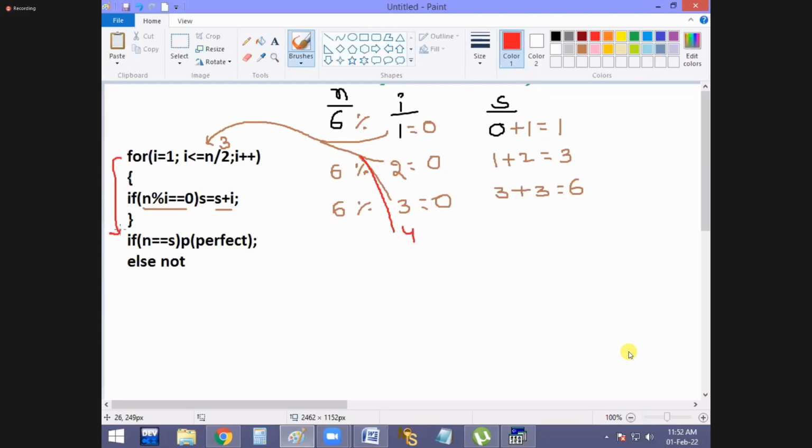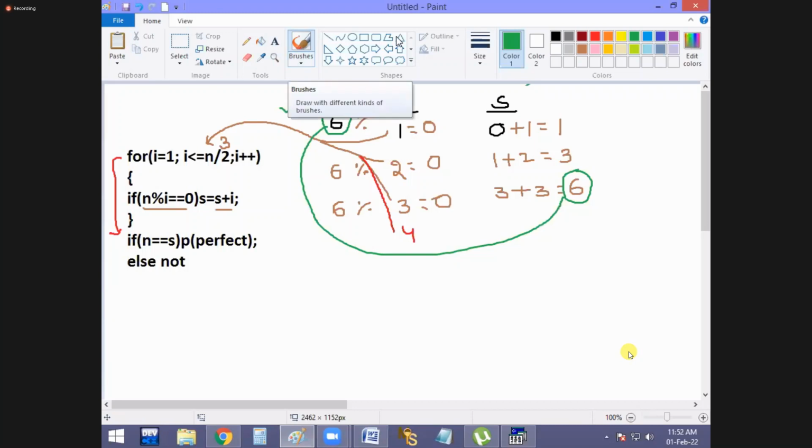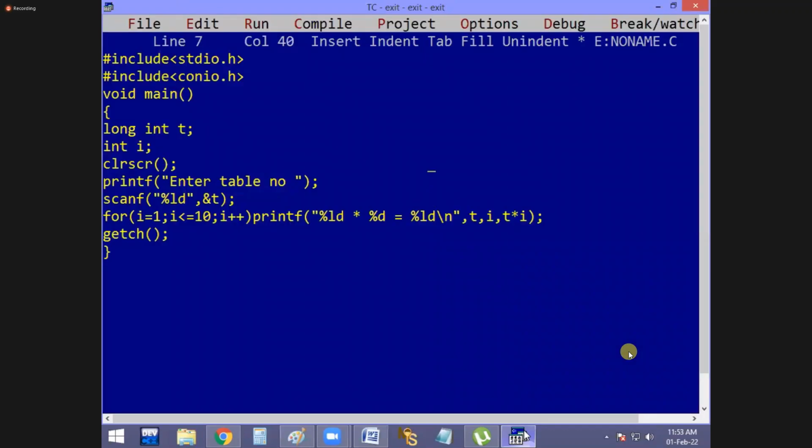Now n equal to s, yes. Already the n value is what? 6. And the sum value is what? Both matched or not matched? Matched now. Then 6 is a perfect number. Logic clear now? 6 is a perfect number or not? I think very clear. It is how to find out whether a given number is a perfect number or not, guys. Check it out. Is our program working properly or not?